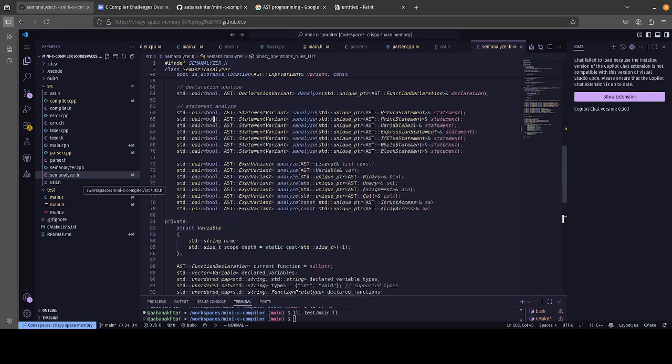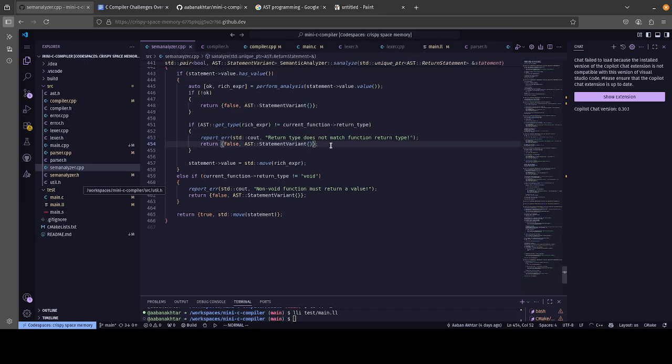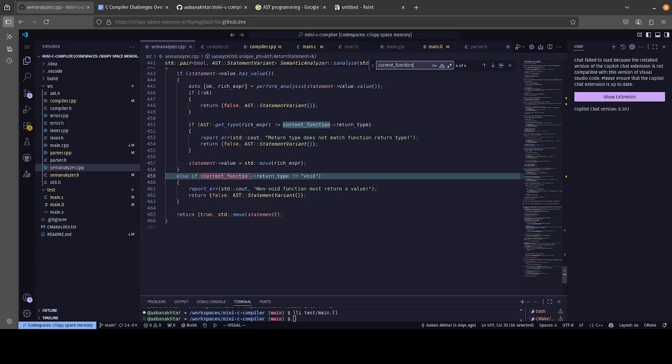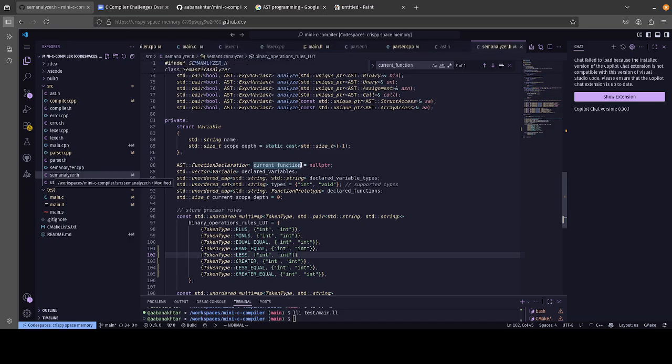So basically, at the highest level, we store a lot of information in this semantic analyzer because we want to know what exists in the current context of the translation unit itself. For example, we have the current function that's being parsed. If you have a return statement and you want to match the type between the return statement and the function, then you have to know the function's return type. So we store the current function that's being compiled, because functions are a top level feature and there's no way you're going to have a function inside a function.